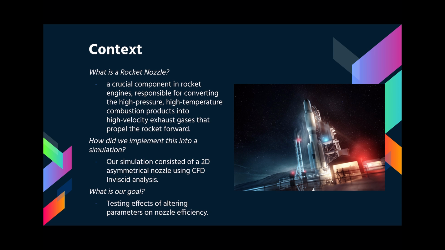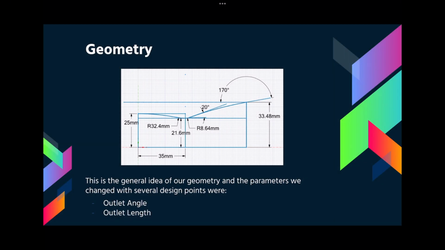Now, how do we implement this into a simulation? Our simulation consisted of a 2D asymmetrical nozzle using CFD and viscous analysis. For our goal, we're testing the effects of altering parameters on nozzle efficiency. Now, for our geometry, this is a general idea of our geometry and the parameters that were changed with several design points, which were the outlet angle and the outlet length.